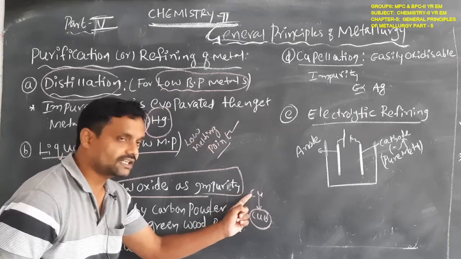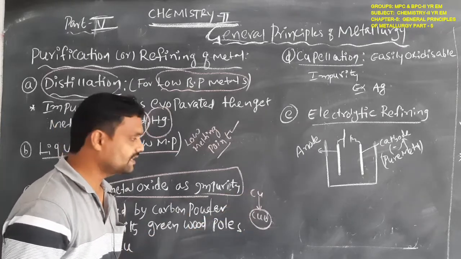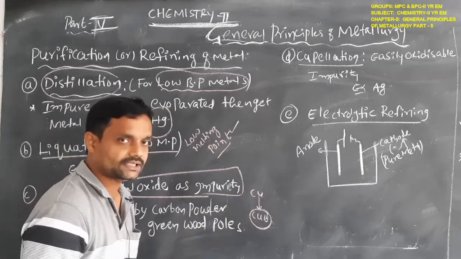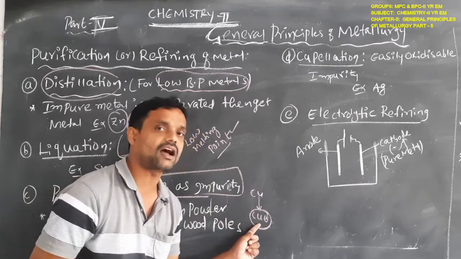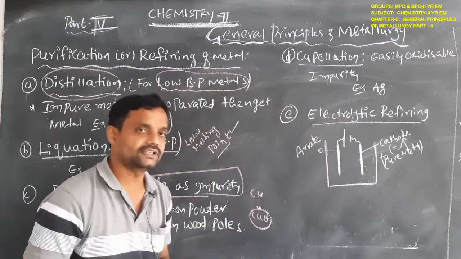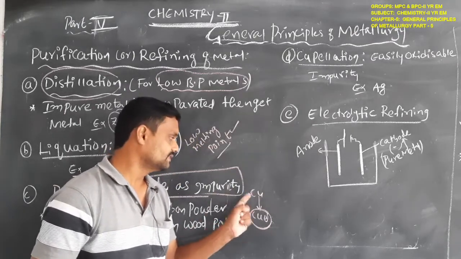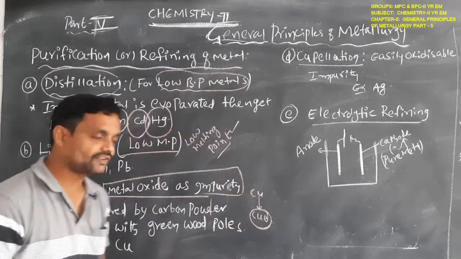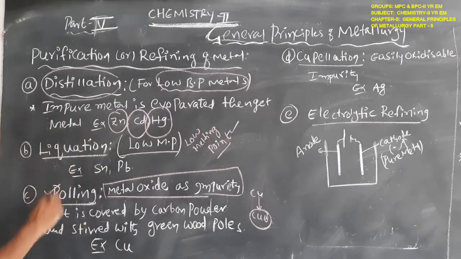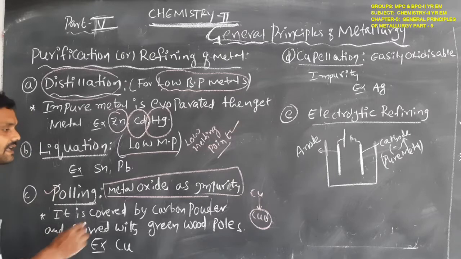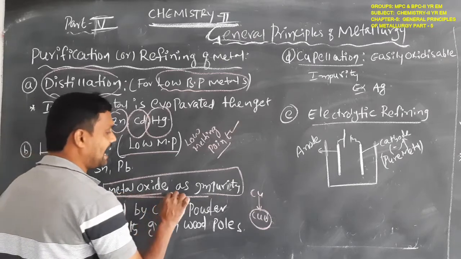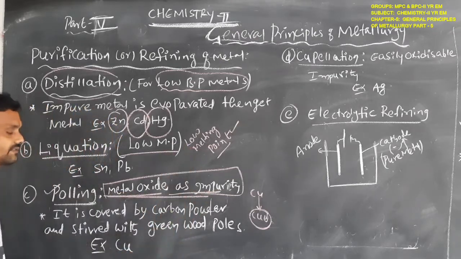Here we purify the copper metal, whose impurity is its oxide. This type of metal is purified by using the poling method. Simple: when the metal oxide is the impurity, we use the poling process.